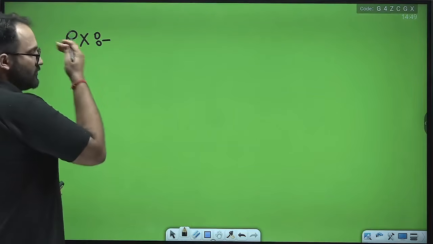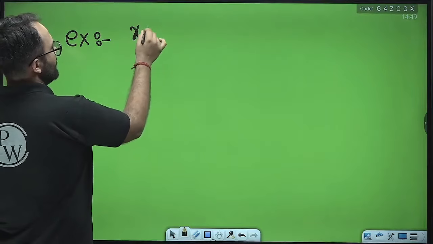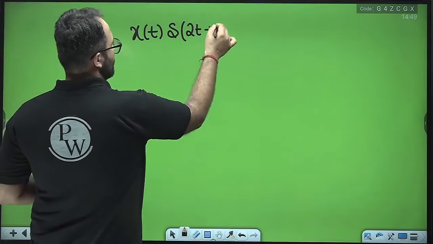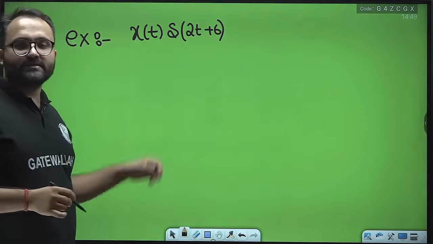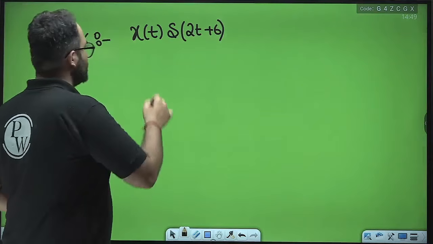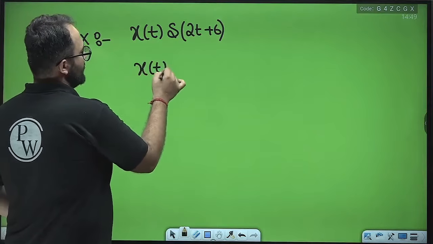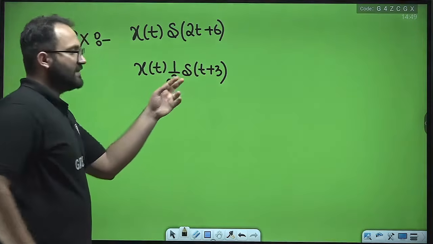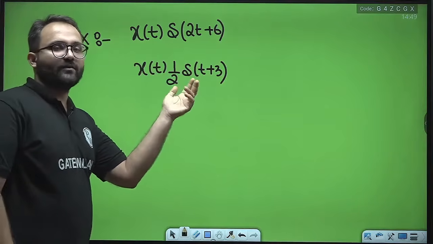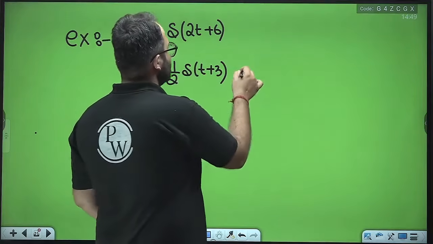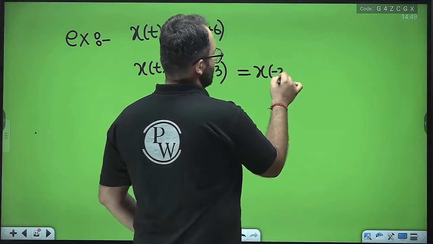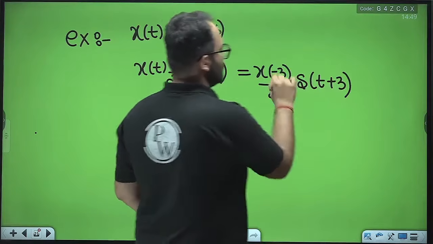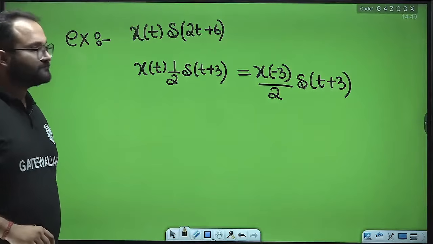Okay, so let us do one example. Let us say we have to multiply x(t) with delta(2t + 6). First of all, convert this delta into the simplified form. This will be x(t) (1/2) delta(t + 3). This delta is located at minus 3, so it will take out the signal at minus 3. This will be the result.